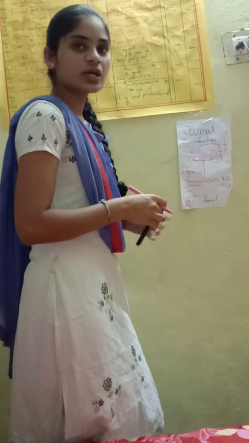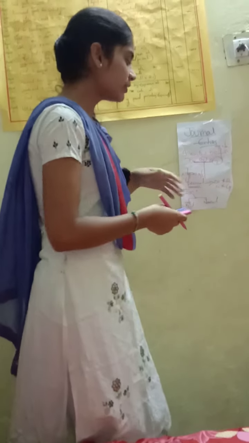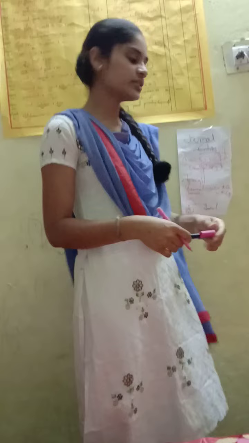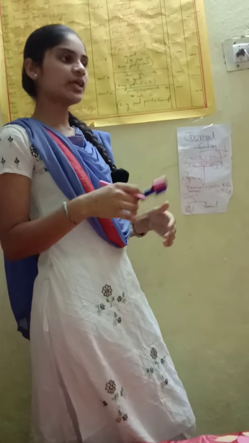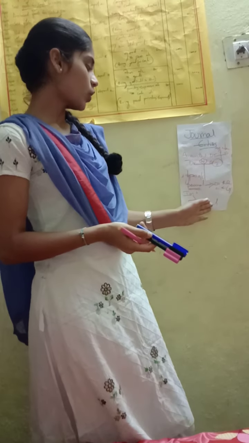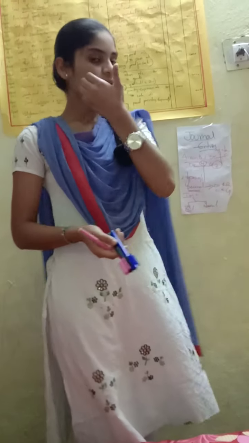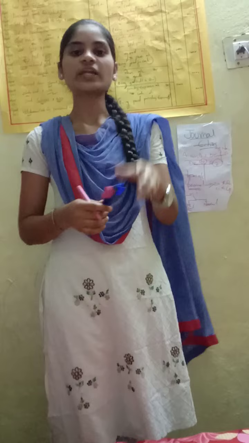What is the personal account rule? Debit the receiver, credit the giver. What is the real account rule? Debit what comes in, credit what goes out. Now the nominal account: debit all expenses and losses, credit all incomes and gains.